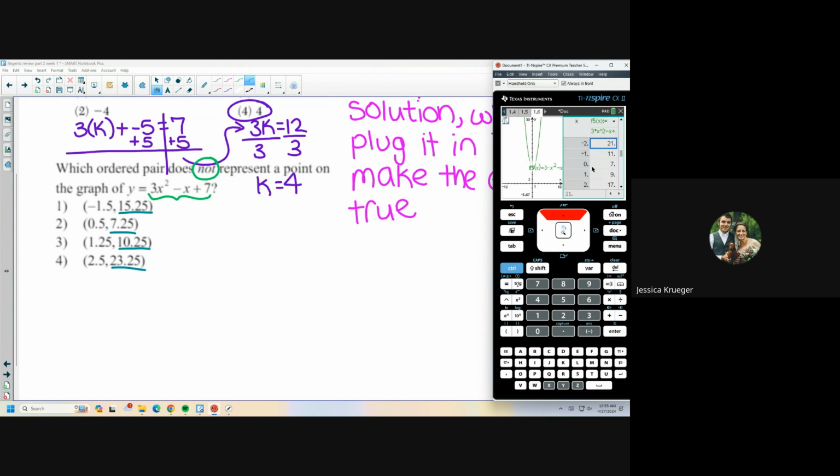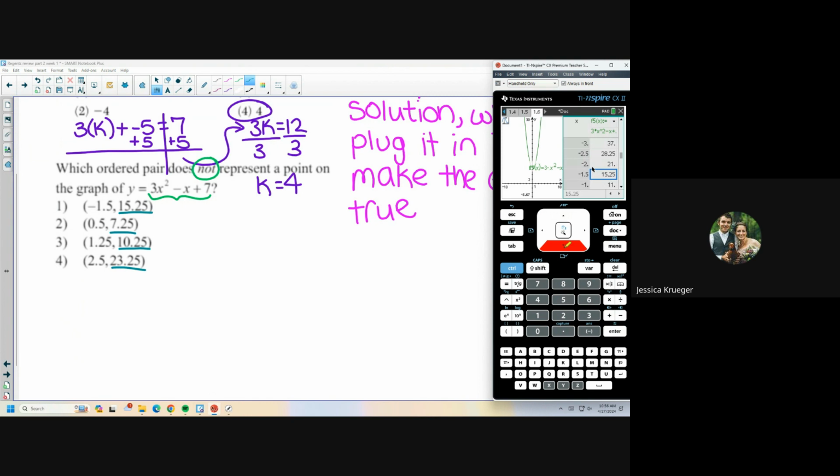We can fix that. If you go to menu and go to table, we can edit our table settings. The setting I want to change is instead of my table step being 1, meaning counting by ones, I want it to count by 0.5s. So I'm going to click OK. And now I can see that at negative 1.5, the value of my function is 15.25.